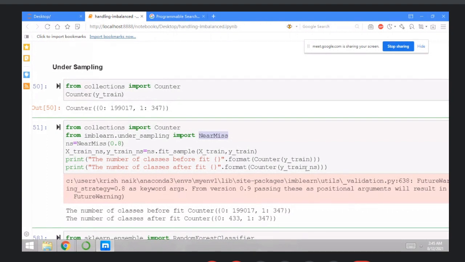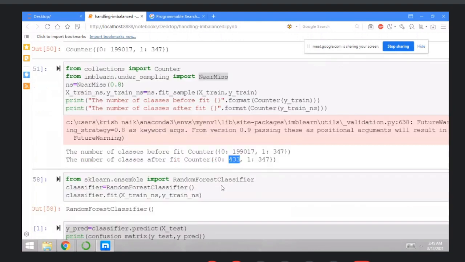That is the instance of NearMiss, and check here the number of classes before the fit. It's around 2 lakhs and ones are 347, and then the number of classes after the fit, the Counter, it's around 433. Means you lost too much information here. You lost too much information in the undersampling, right? So I suggest you don't use undersampling.